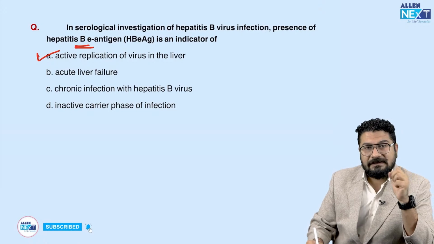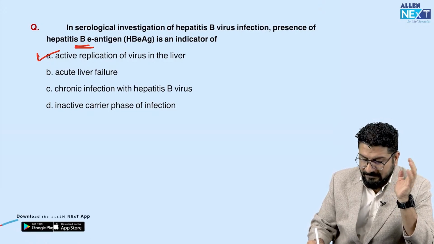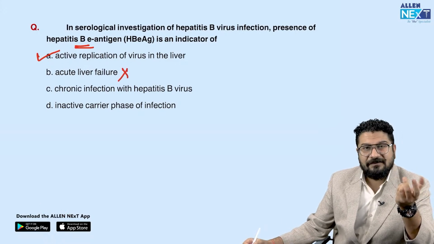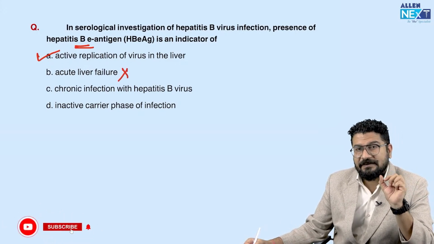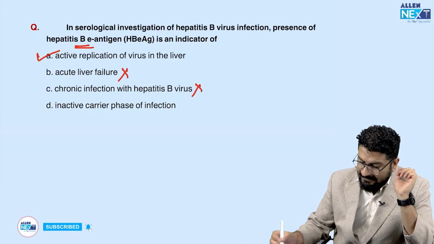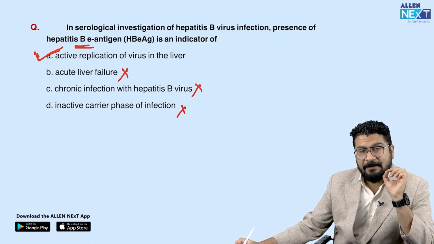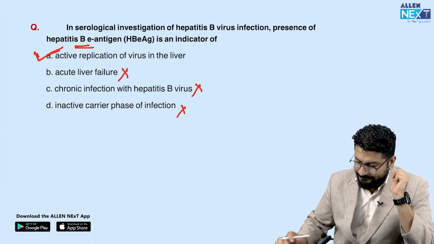Acute liver failure, for this generally we don't have a specific marker. Generally we make a diagnosis based on serum ammonia. Chronic infection with hepatitis B, for this we need IgG anti-HBc antibody. Inactive carrier phase, again not the answer. So the answer is that HBe antigen is a marker of active virus replication.